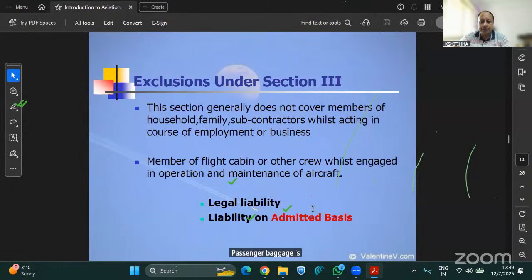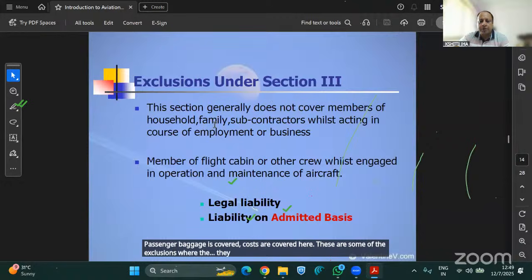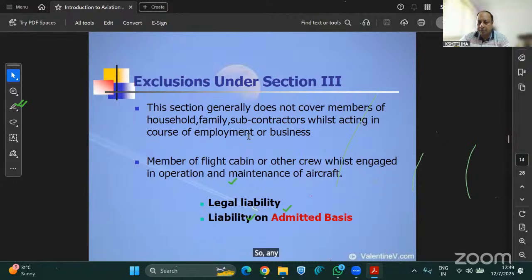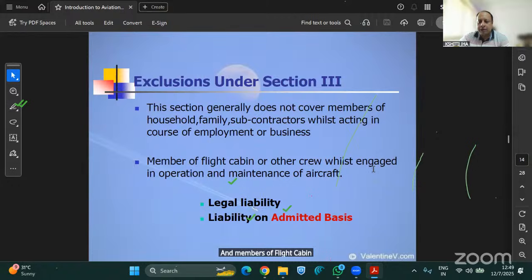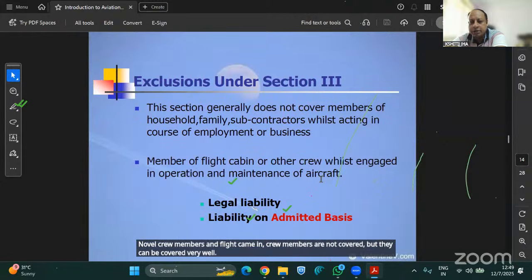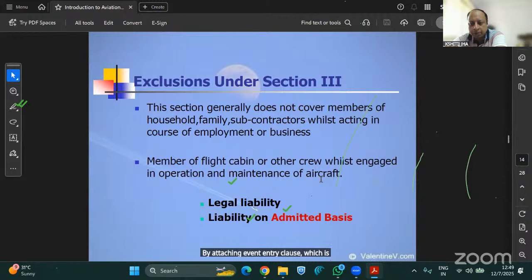Any loss or damage to personal baggage or passenger baggage is covered. Costs are covered here. These are some of the exclusions: they do not cover members of the household. Ground staff are not covered here; they are covered under your workmen's compensation policy. Members of flight cabin or other crew members while engaged in operation and maintenance of the aircraft are normally not covered, but they can be covered by attaching the Event 73 clause, which is liability to crew and pilots.